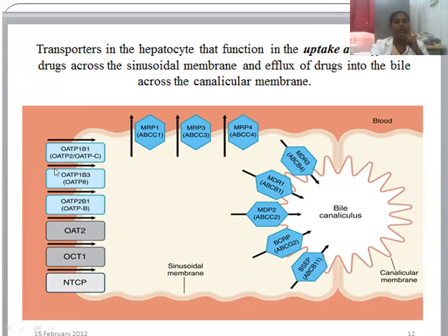These are the efflux transporters, like MRP1, 3, and 4. Then the transporters that move drugs into the bile across the canalicular membrane: MDR3, MDR1, MRP2, and BCRP. These are used for effluxing the drugs into the bile across the canalicular membrane.